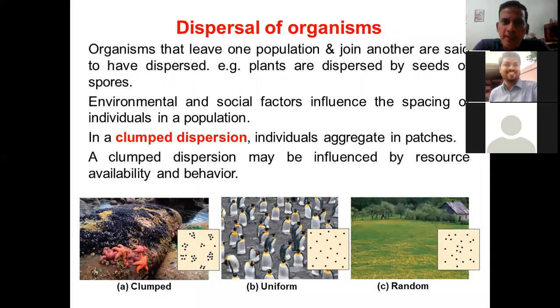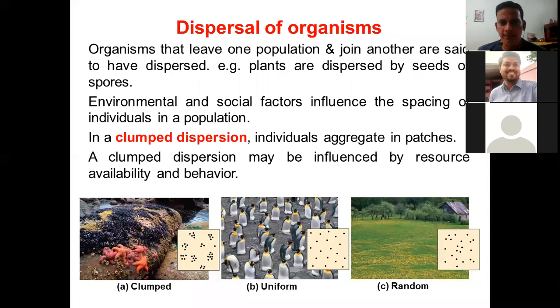So amongst them, environmental and the social factors, they influence the spacing of individuals in a population. So you might have seen that all the trees or the plants which are bearing fruits, those fruits facilitate the dispersal of seeds. Some of the plants have modifications where their seeds are very small, very light, and they may have some wing-like structures, so that whenever the wind is there or air is there, they may be carried away. So in a way, these kinds of adaptations in the plant seeds are so that they can easily be dispersed.